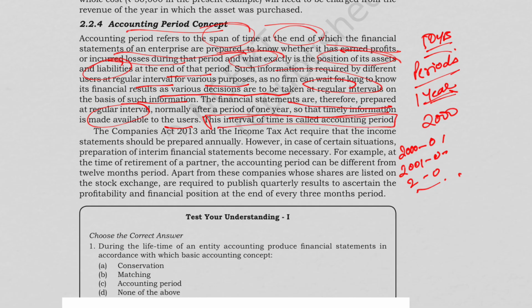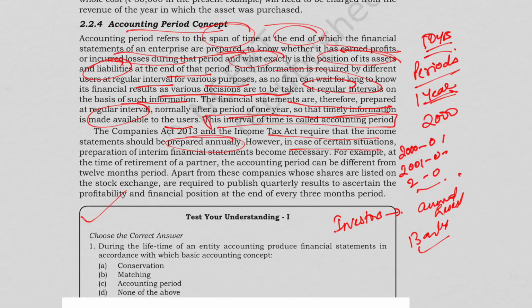Okay, so why is this information required at regular intervals? Because our investors want to know about the annual results. Banks want to know the performance. Governments need information about what taxes we have to pay. Also, the Companies Act and the Income Tax Act require that the income statement should be prepared annually. So by law also, financial statements must be prepared yearly.